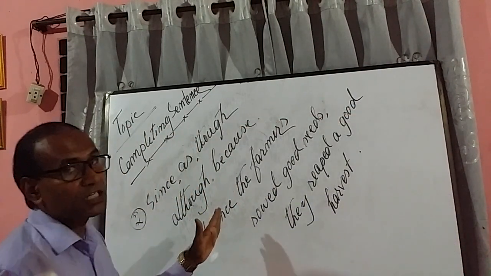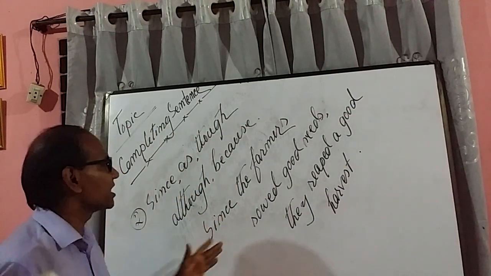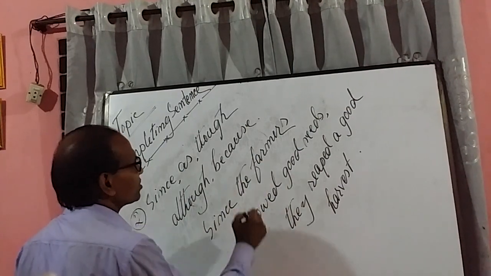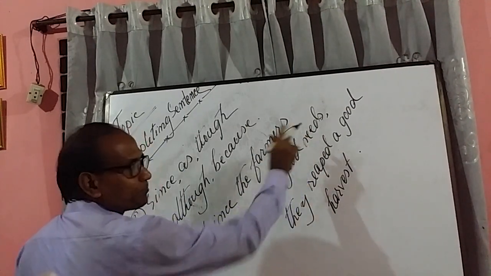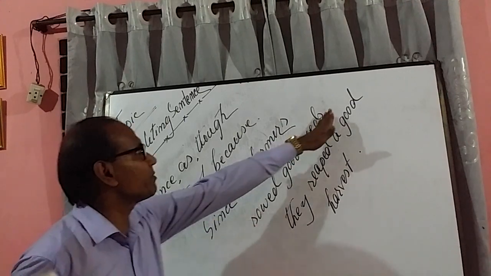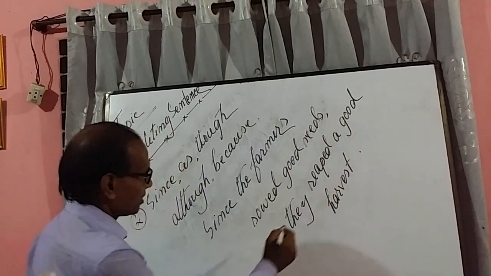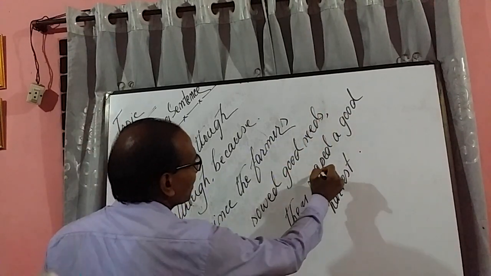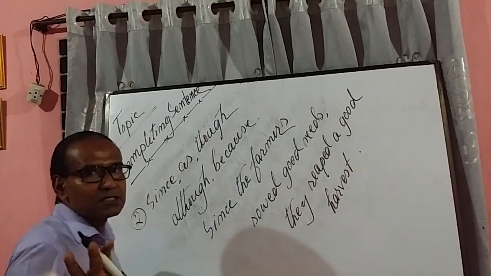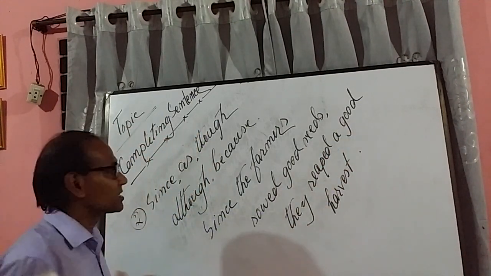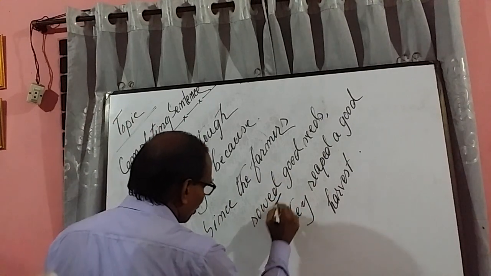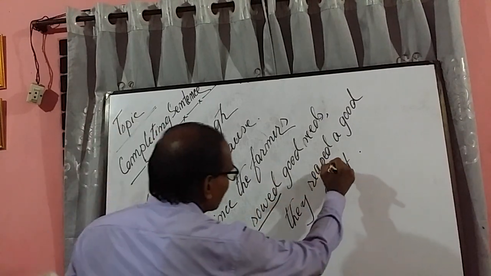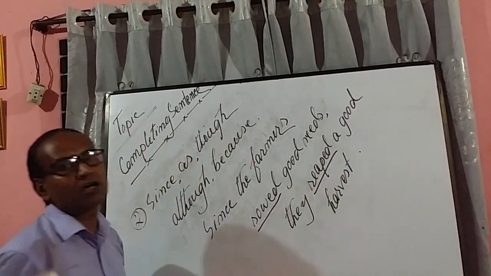The sentence is a little bit conditional. Conditional in the sense that since the farmers sowed good seeds is one part, and the remaining part you have to write. The remaining part is they reaped a good harvest. See the sequence of tense. The farmers sowed good seeds, they reaped a good harvest.